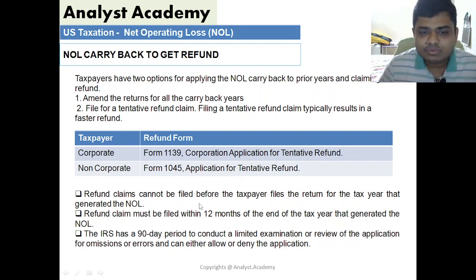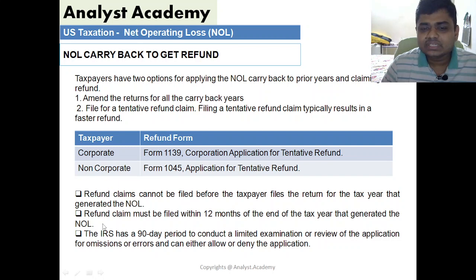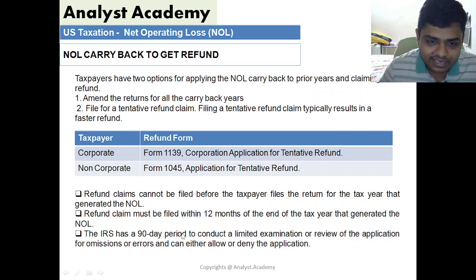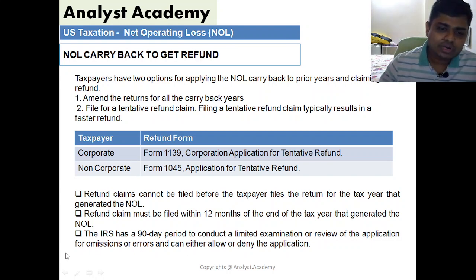A refund claim cannot be filed if you have not filed your tax return for the year that generated the net operating loss. So you need to first file your tax return. The refund claim must be filed within 12 months of the end of the tax year that generates the NOL. The IRS has a 90-day period to conduct a limited examination or review the application for omission or error, and can either allow or deny the application.